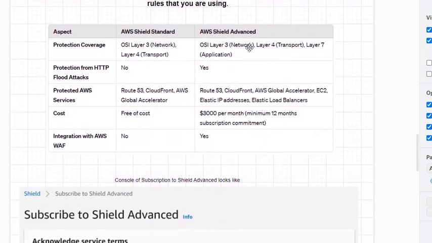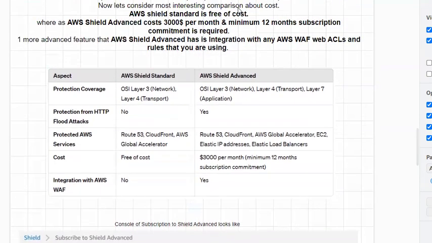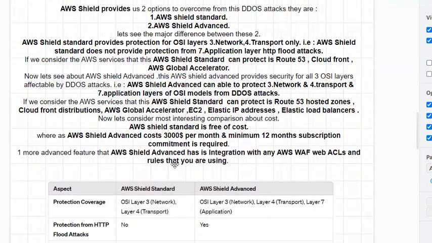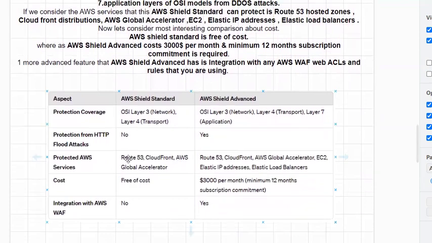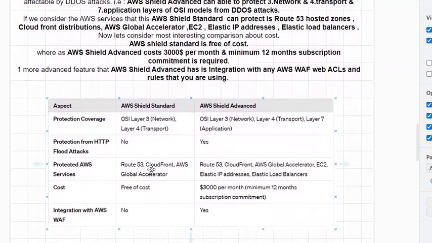This additional feature that AWS Shield Advanced has compared to AWS Shield Standard is that it can integrate with any AWS WAF web ACLs and rules that you are using. You can see I have written important points here, marked in bold. And for your easy understanding, I even provided a comparison table. So whatever you prefer, you can take a picture of it so that you can recap it easily.